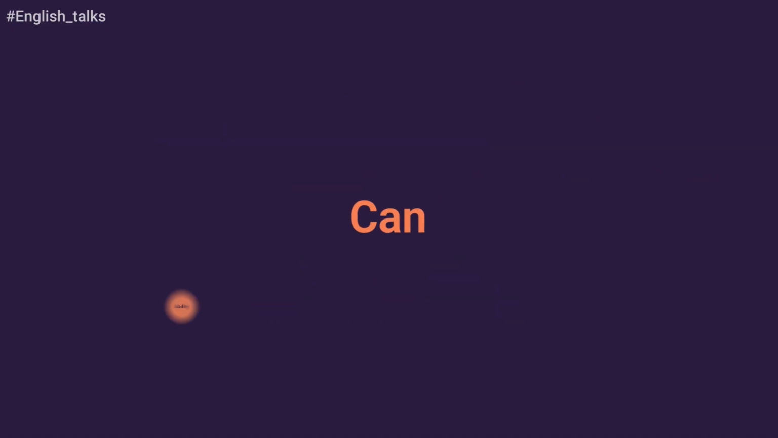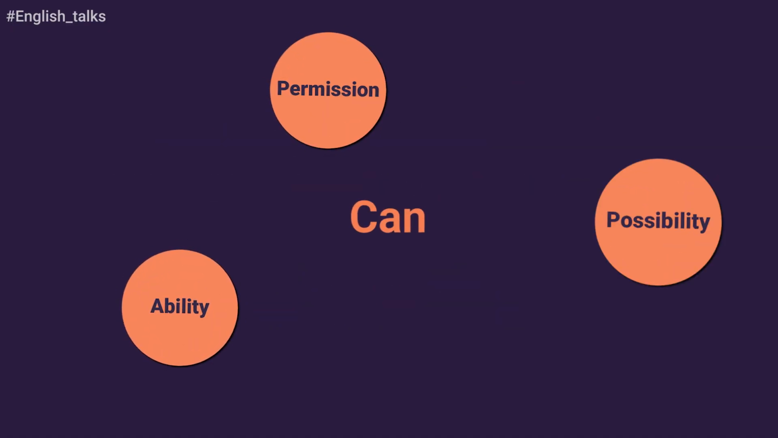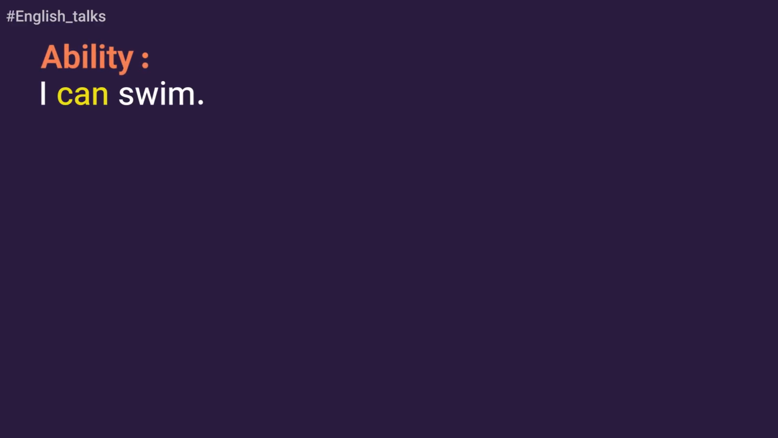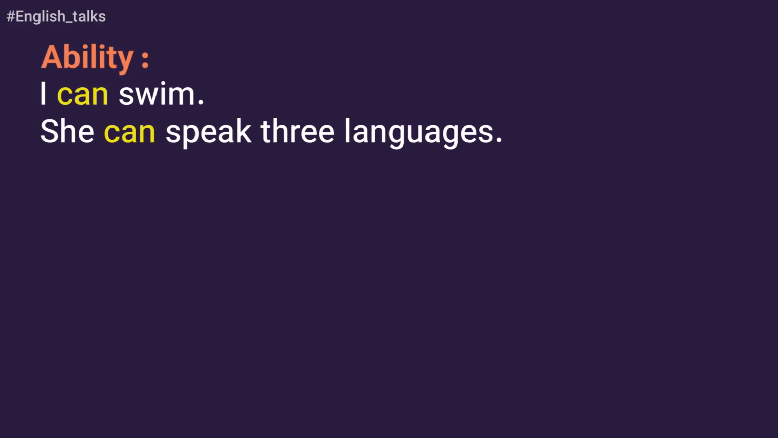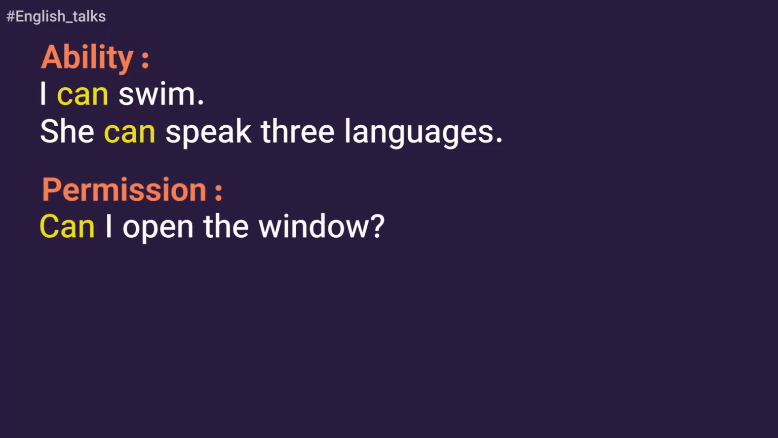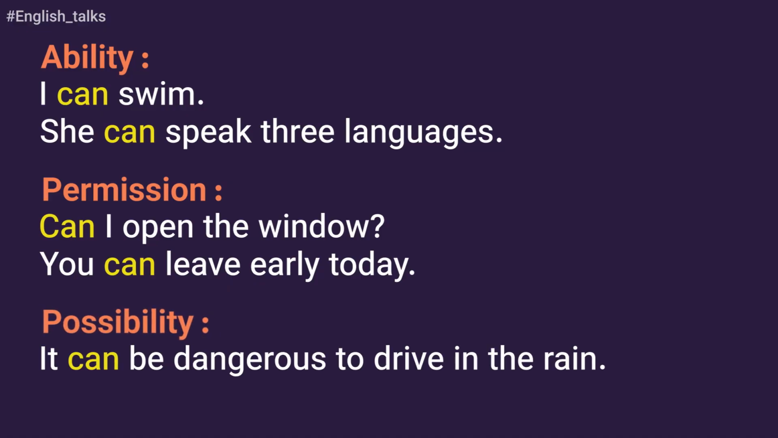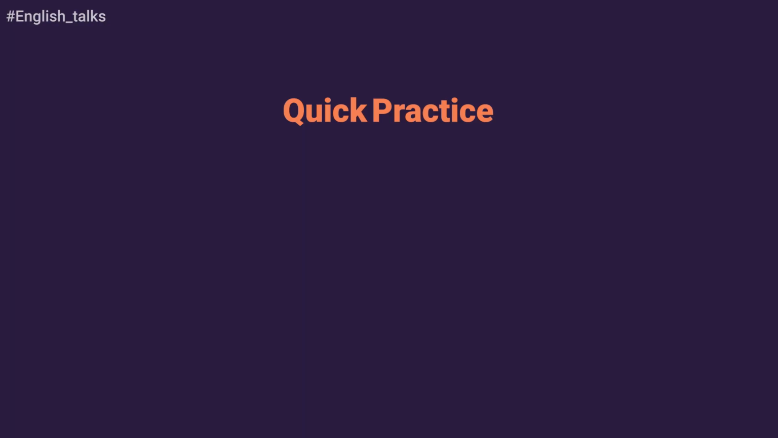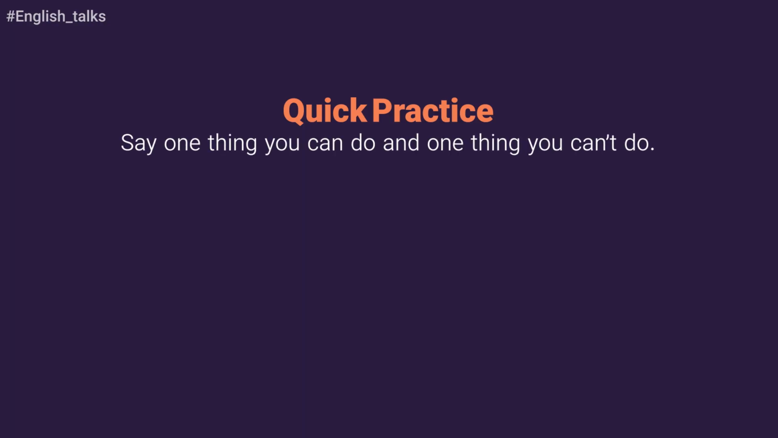Can means ability, permission, or possibility. For ability, we can say I can swim or she can speak 3 languages. For permission, we can say can I open the window or you can leave early today. And for possibility, we can say it can be dangerous to drive in the rain. Alright, quick practice. Say one thing you can do and one thing you can't do.